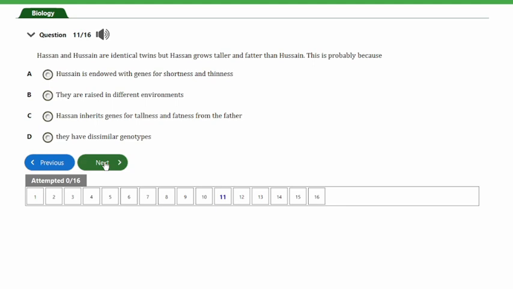So guys, in this situation, these two individuals are identical twins. So it actually entails that genetically they happen to be the same. So the correct option here is that of environment. So the only thing that can make Hassan and Hussein be of different body size is environmental factors out of all the options listed here. So guys, option B is the correct answer to this question, and that's they are raised in different environments.